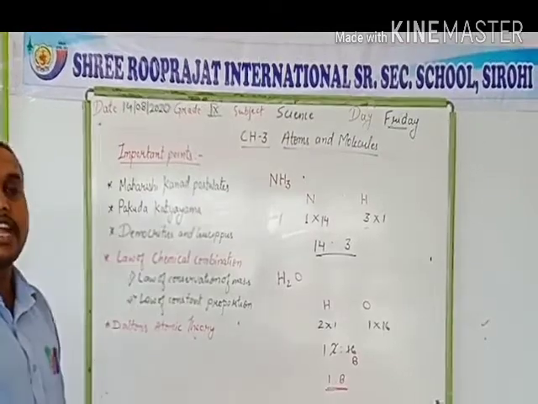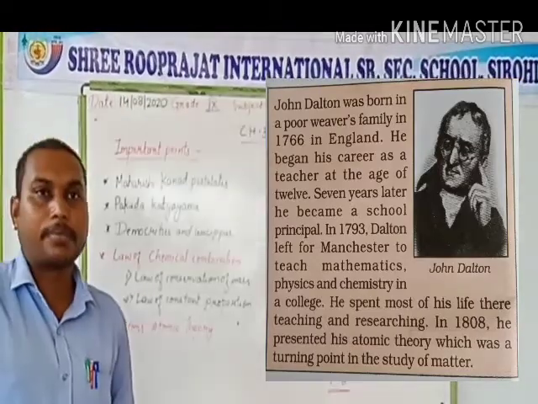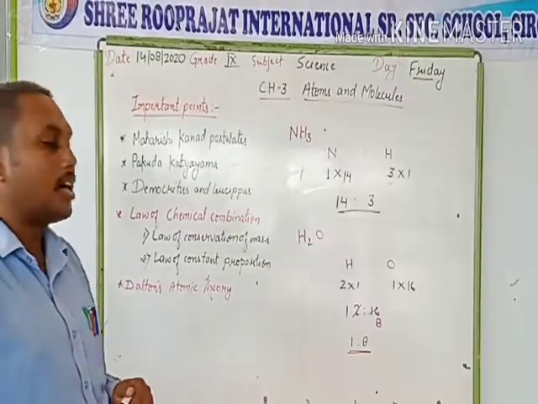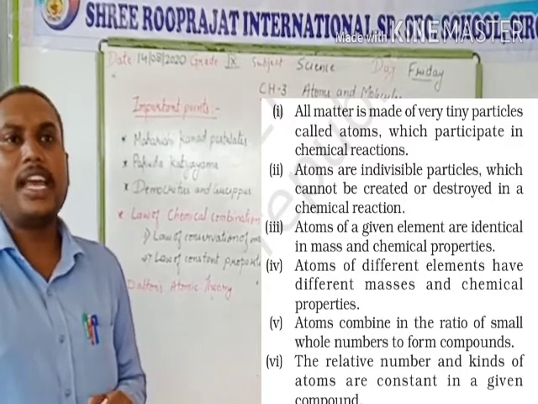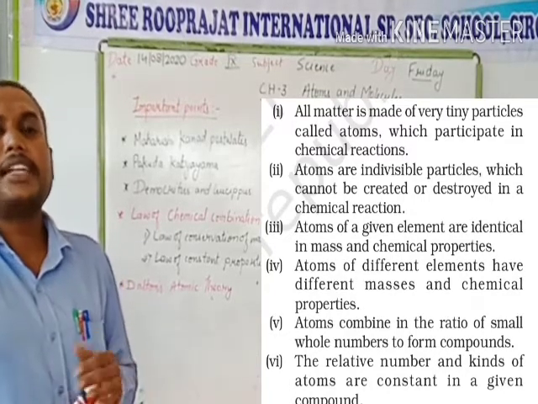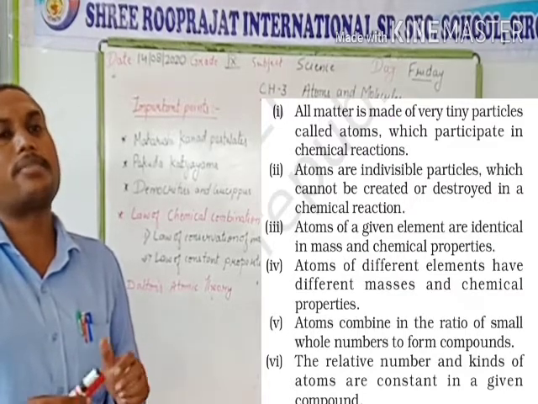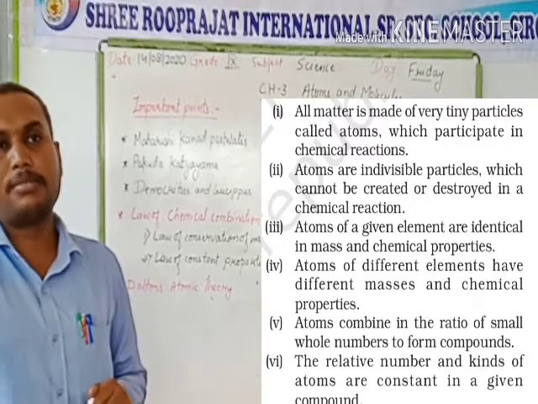Next, Dalton's atomic theory. John Dalton gave a theory known as Dalton's atomic theory. According to his theory, the atom is the smallest particle of a substance, and the substance is made up of these small particles known as atoms.